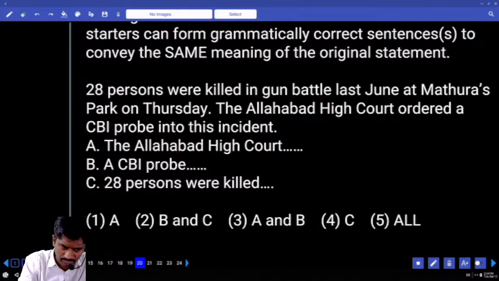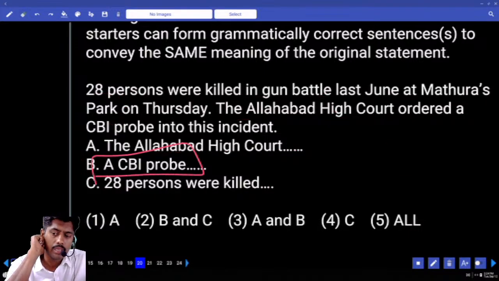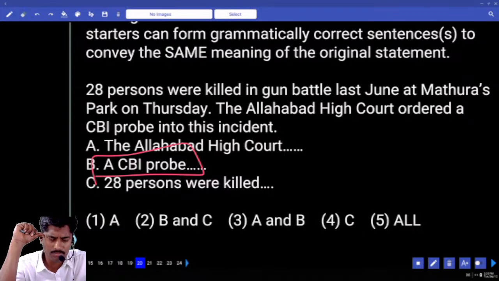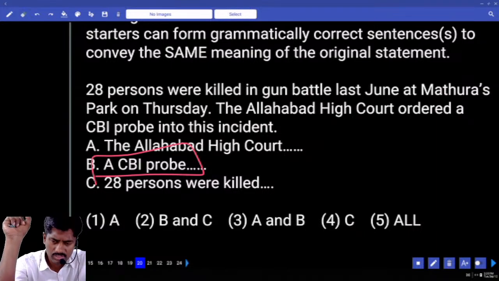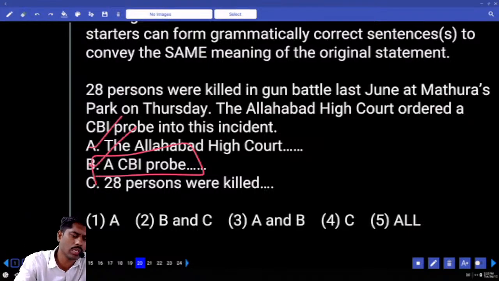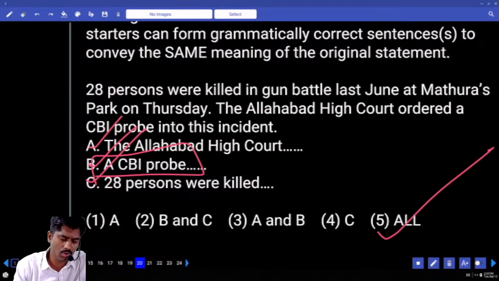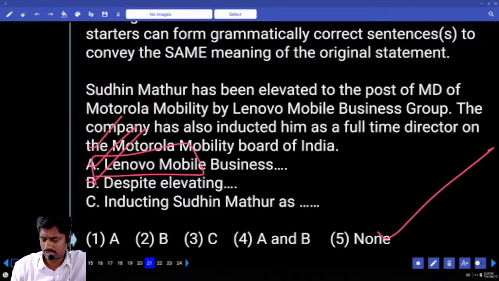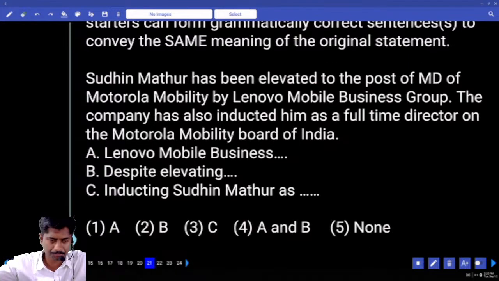So my question is, can we take B or not? A CBI probe was ordered by Allahabad High Court into the incident where 28 persons were killed in gun battle. We can take B also. Take A, B, C. Do we have A, B, C? Fifth option, all. All can be used as starters to get the same meaning.